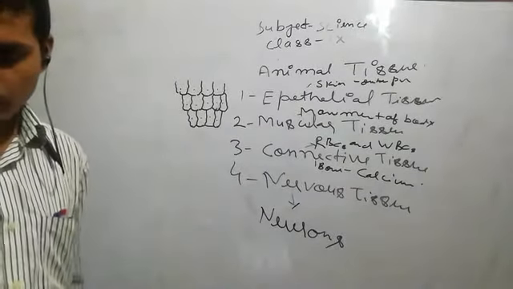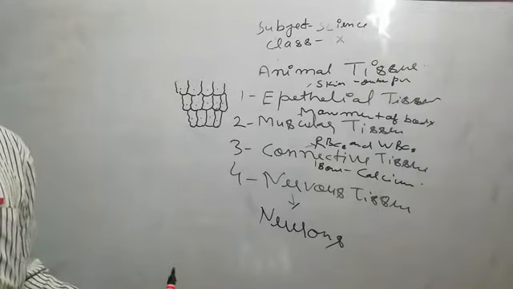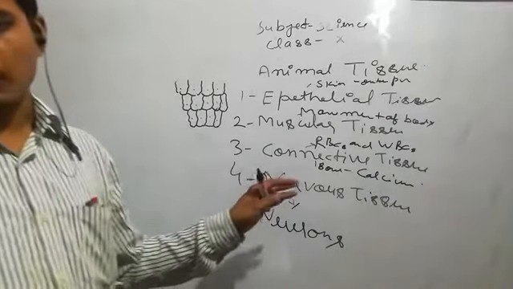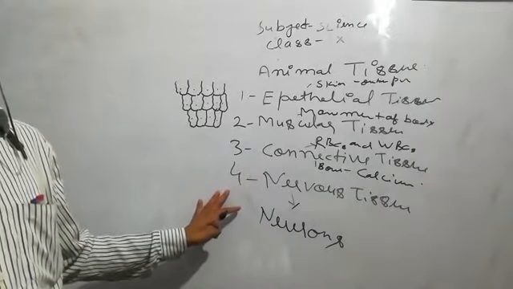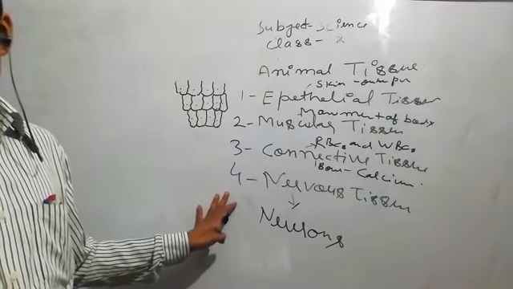After that, we have to discuss the components of the blood: neutrophils, eosinophils, basophils, and lymphocytes, which are different white blood cells, and red blood cells.